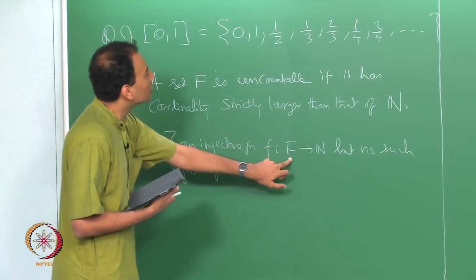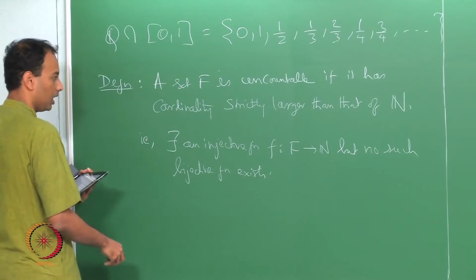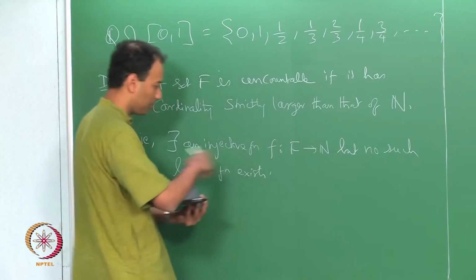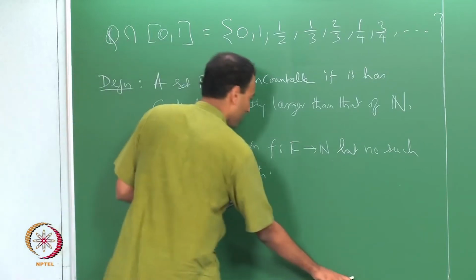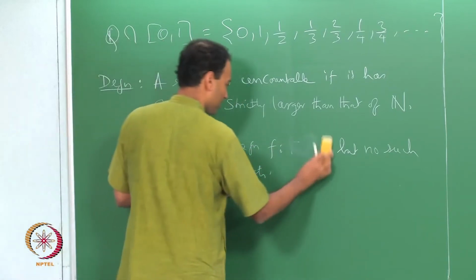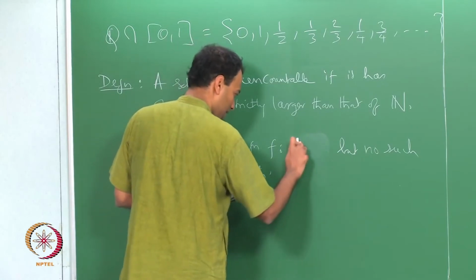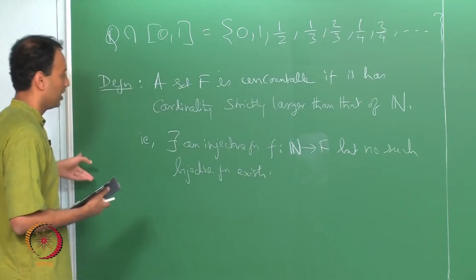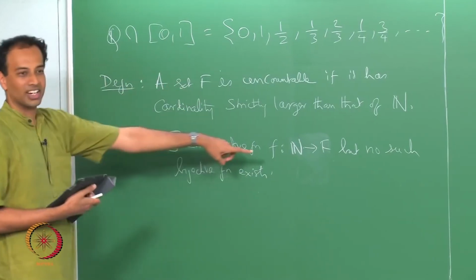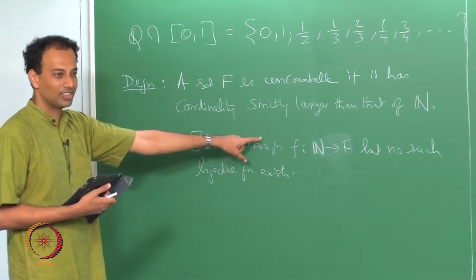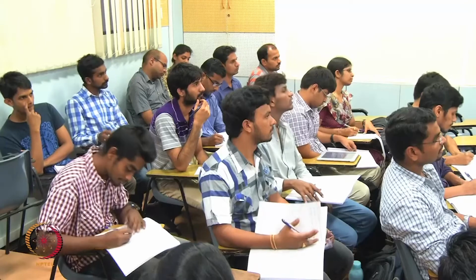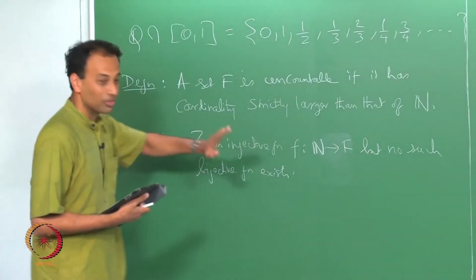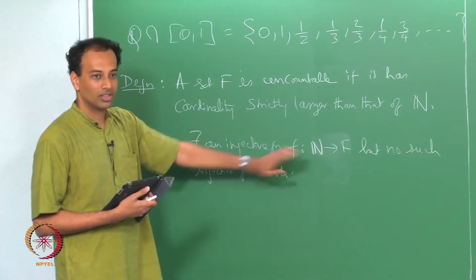An injection means that... so should I say n to f here? Will that be fine? Then the bijection is fine. So, it is the other way around. So, you are saying that this is how it should be. We are saying that with every natural number you can associate. I think this is correct, and the earlier version is incorrect. Notes also have to correct it. Everybody okay with this?